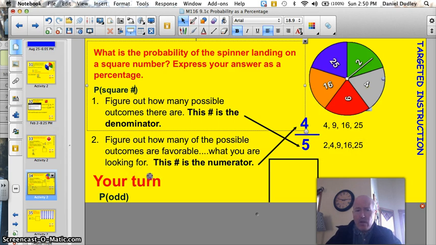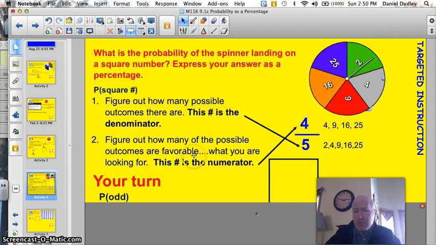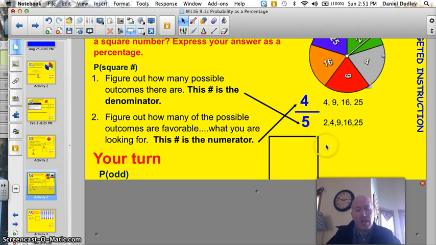Now we need to figure out what the possible outcomes are favorable. Well, if you remember what a square number is, it's a number like 2 times 2 is 4, and 3 times 3 is 9, and 4 times 4 is 16, and 5 times 5 is 25, but 1 times 1 isn't 2. So 2 is not a square number. So we have a total of 4 of the 5. That's our answer as a fraction.